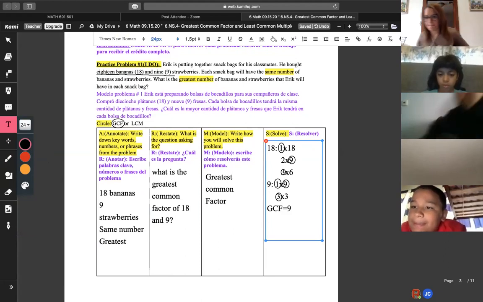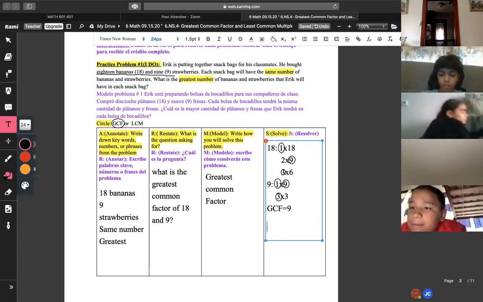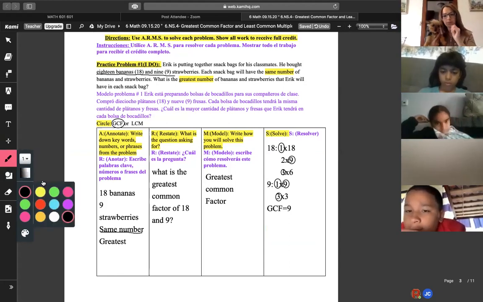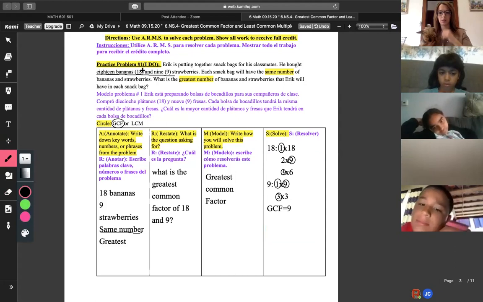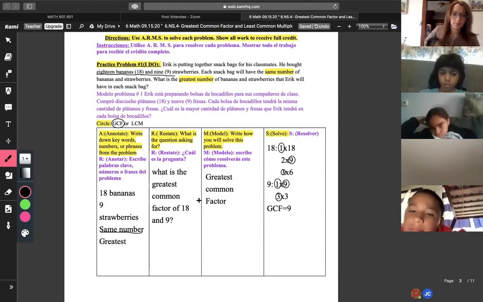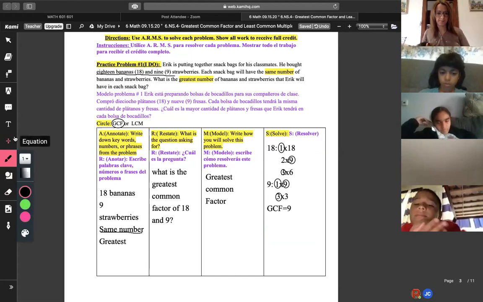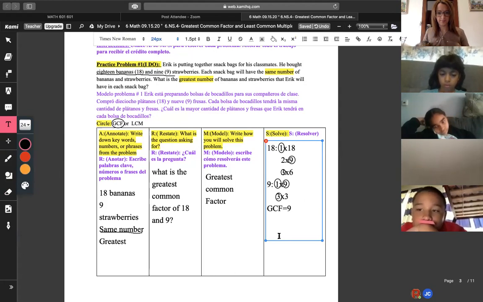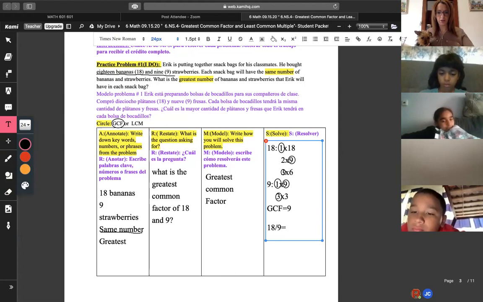No. Now this is the part that you guys are not understanding. This same number idea that I just wrote down is exactly what we have to find out. If we have 18 bananas and 9 strawberries, how do we know how many go in each? We know that we need to equal 9. So the way we do this is you have to divide. How do I get 18 having 9? So we have 18 divided by 9. 9 what? There you go, Kiran. 2 packs of what?